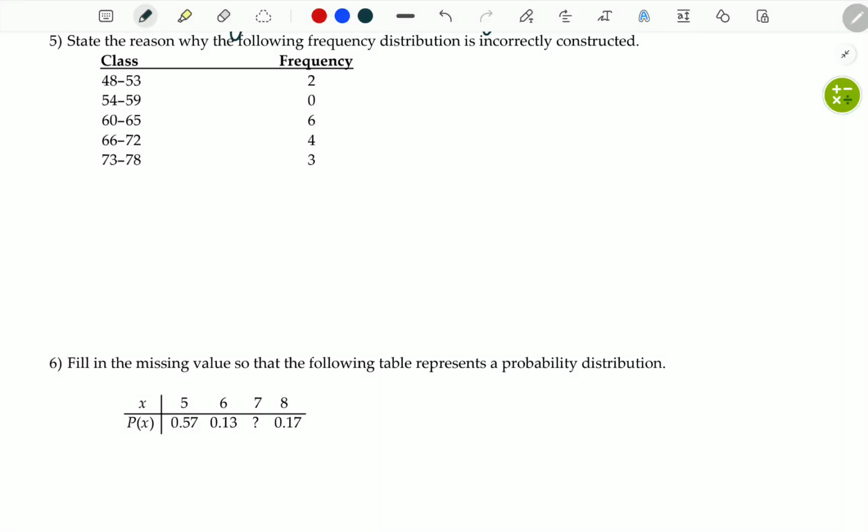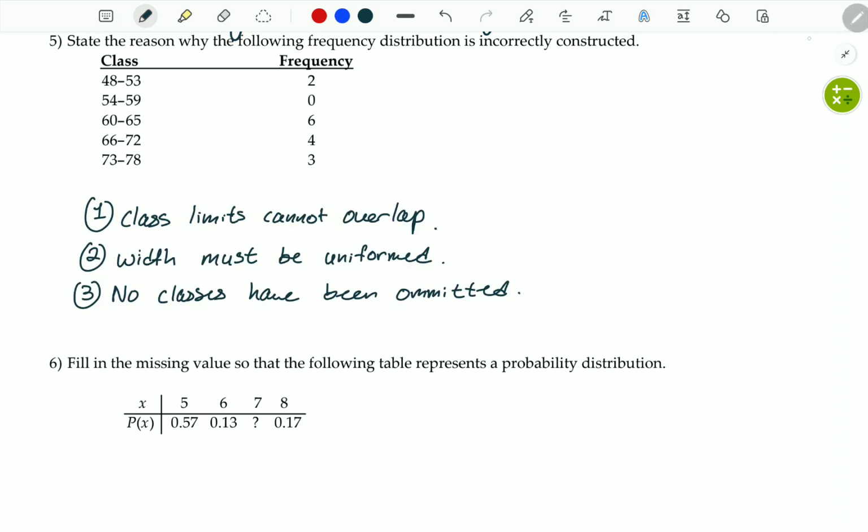Number 5 says, state the reason why the following frequency distribution is incorrectly constructed. Now, when you're making a group frequency distribution, you have to follow these 3 rules. The class limits cannot overlap. So, for example, the first class ends at 53. The second class cannot start at 53. If the first class ends at 53 and the second class starts at 53, that means the class limits overlap, which means this is constructed incorrectly.